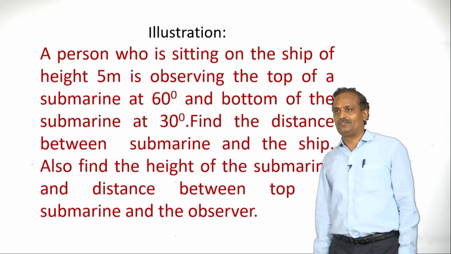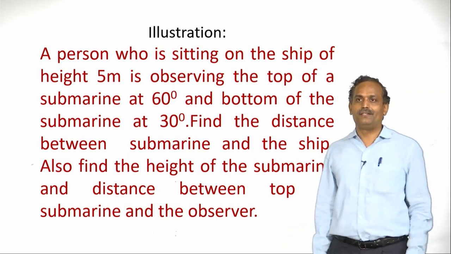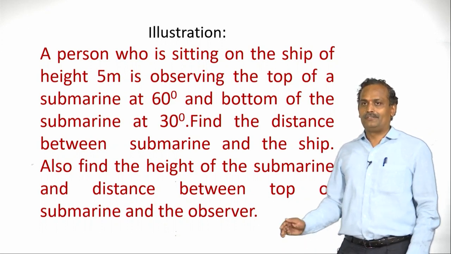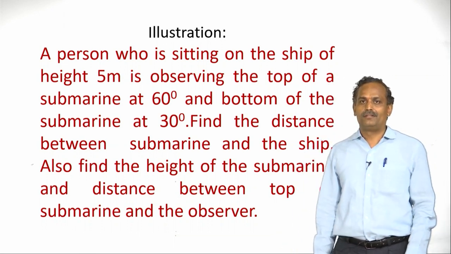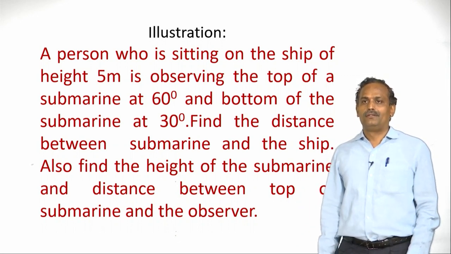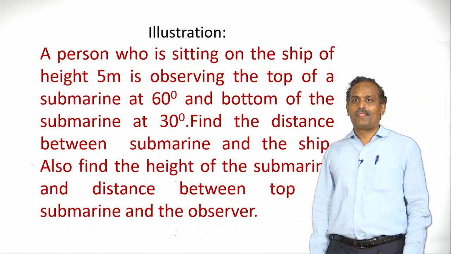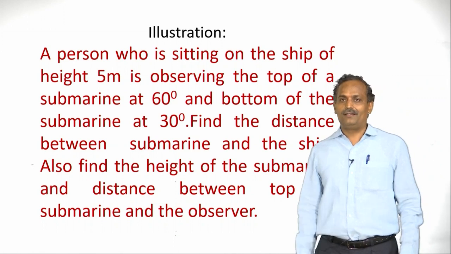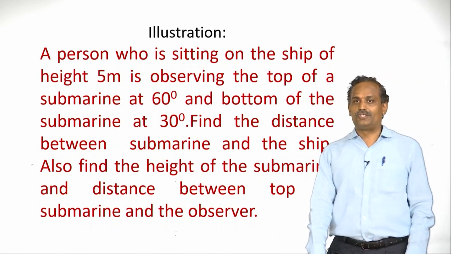Let us take one illustration related to the same problem. A person who is sitting on a ship of height 5 meters is observing the top of a submarine at 60 degrees. So the height of the ship is 5 meters here, and he is observing the top of the submarine at 60 degrees. Since he is observing by raising his head, which angle do we get here? We get the angle of elevation. So it is 60 degrees here.